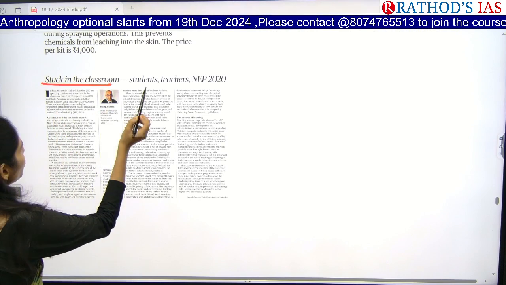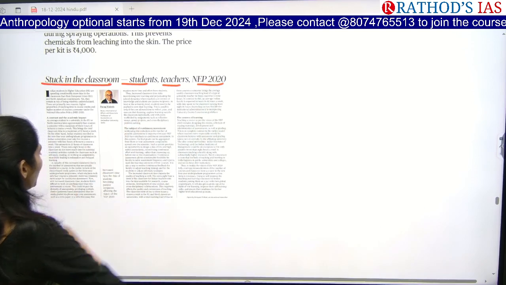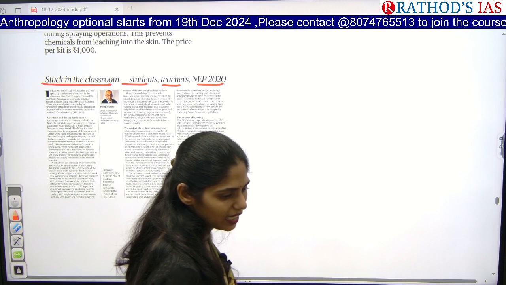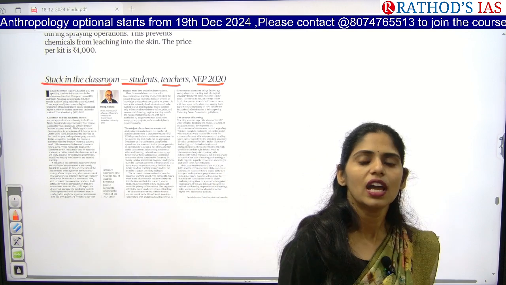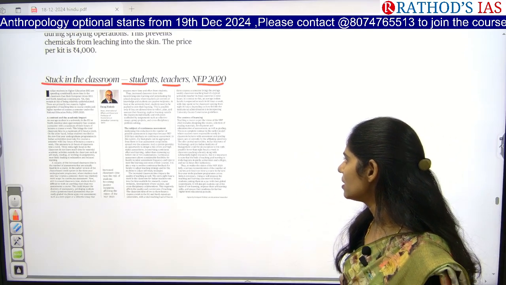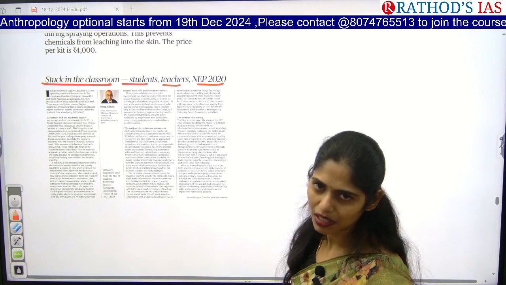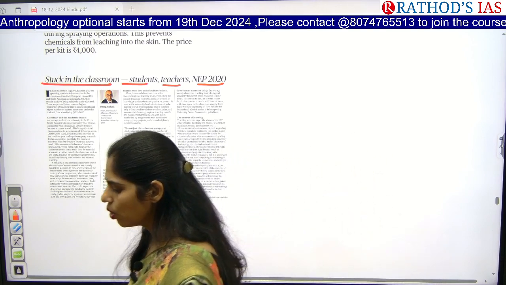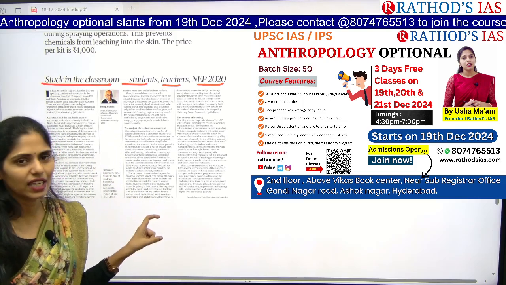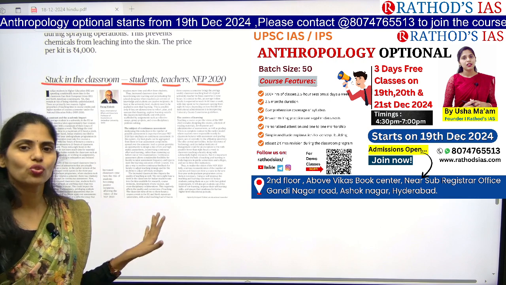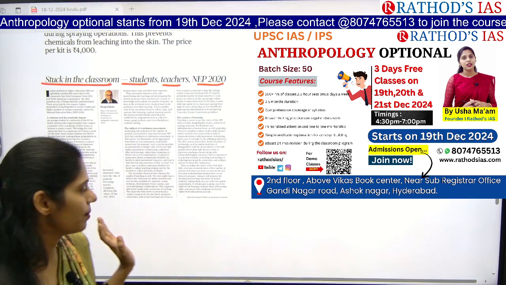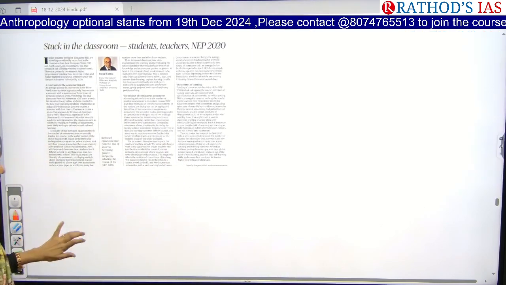Stuck in the classroom: students, teachers, NEP 2020. In 2020, we came up with a reform in our education through the National Education Policy 2020. But many states didn't properly implement this NEP at a full-fledged level. Only some states implemented it. So here you have to see what this NEP is, and what the advantages and disadvantages are. We already had discussions in our earlier classes regarding this NEP clearly. Okay, let us see the next topic.